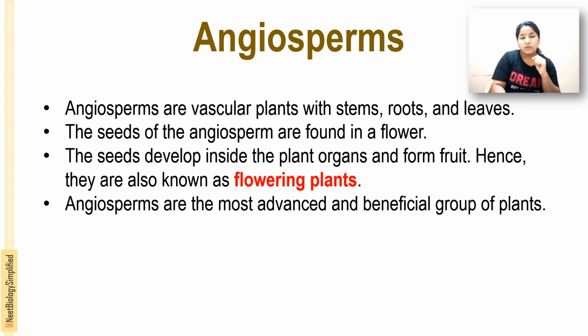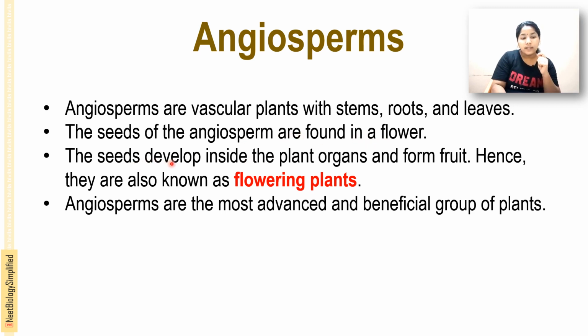Angiosperms are vascular plants with stem, root and leaves. The seeds of the angiosperms are found in a flower. That is, angiosperms are the vascular plants with a stem, root and leaves, and the seeds of the angiosperms are usually found in the flower.